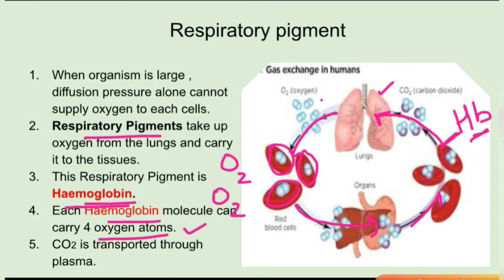How is carbon dioxide transported? This carbon dioxide gets dissolved in water, because carbon dioxide has more dissolving capacity than oxygen. So carbon dioxide gets dissolved in the water or liquid part present in the blood, that is plasma. So carbon dioxide is carried by the plasma, but oxygen is carried by the hemoglobin. This is the main thing which you need to remember. Hemoglobin is the respiratory pigment, and 4 oxygen atoms can be combined by 1 hemoglobin. Oxygen is carried by the hemoglobin, but carbon dioxide is carried through the plasma.